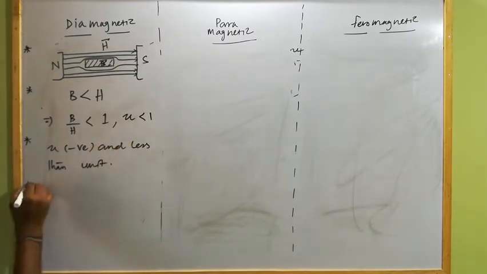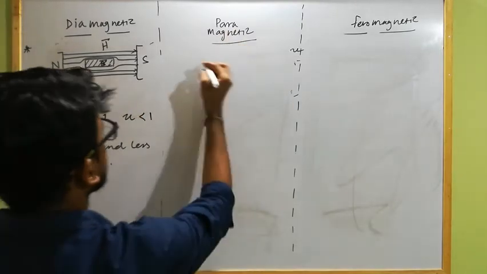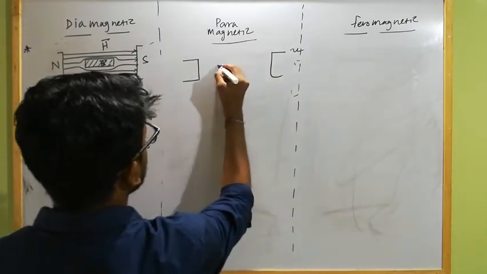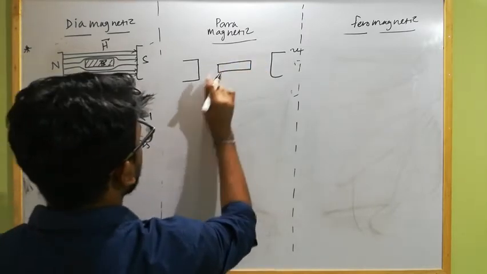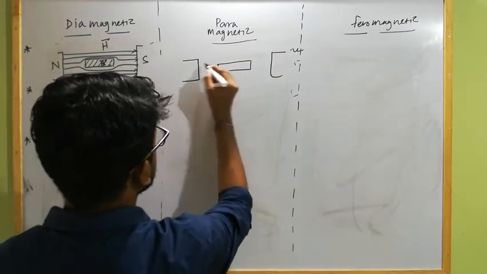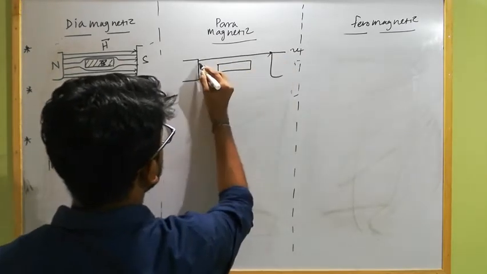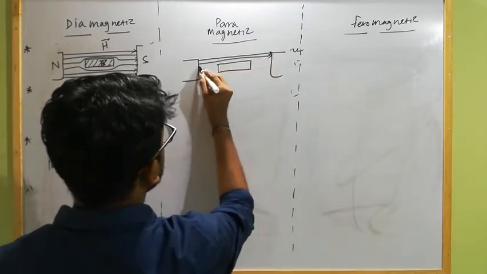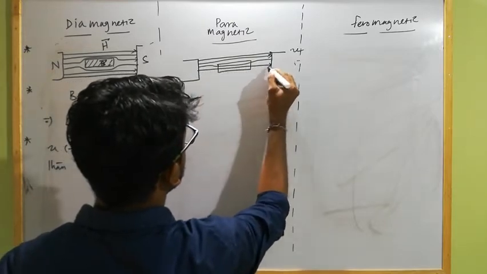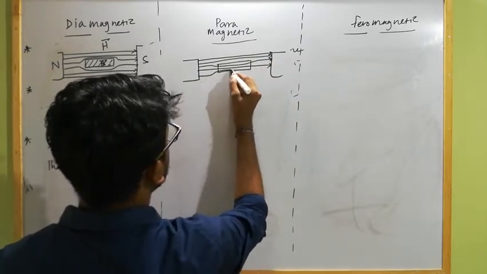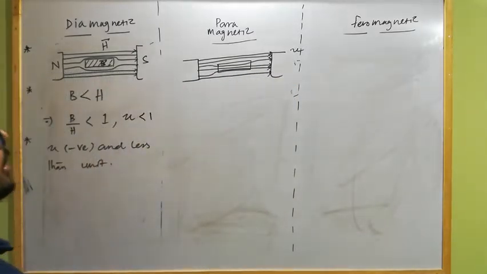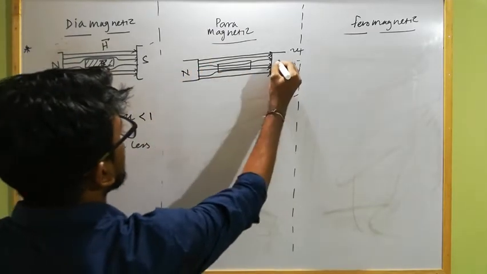Clear? But in the case of a paramagnetic substance, if we place a paramagnetic substance in an external magnetic field, then most of the field lines pass through the paramagnetic substance. Not all, but most of the field lines pass through it.